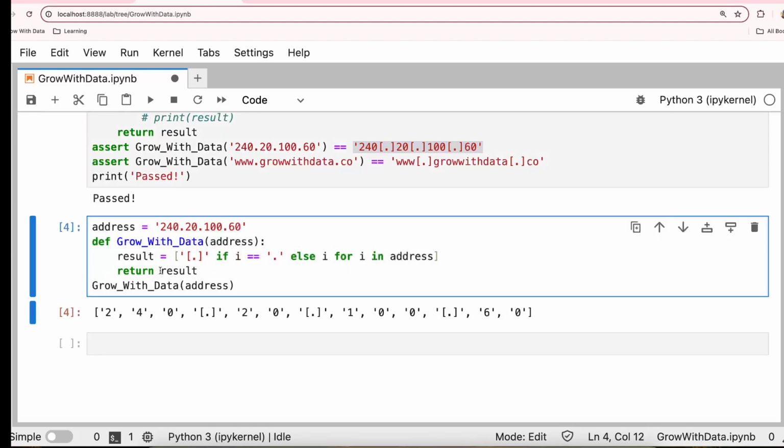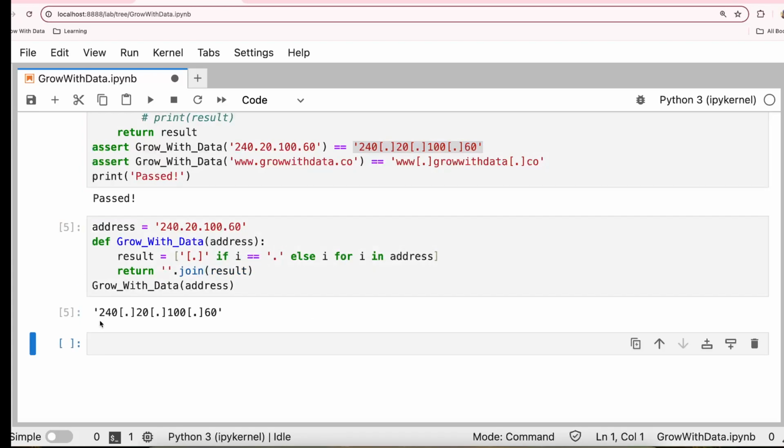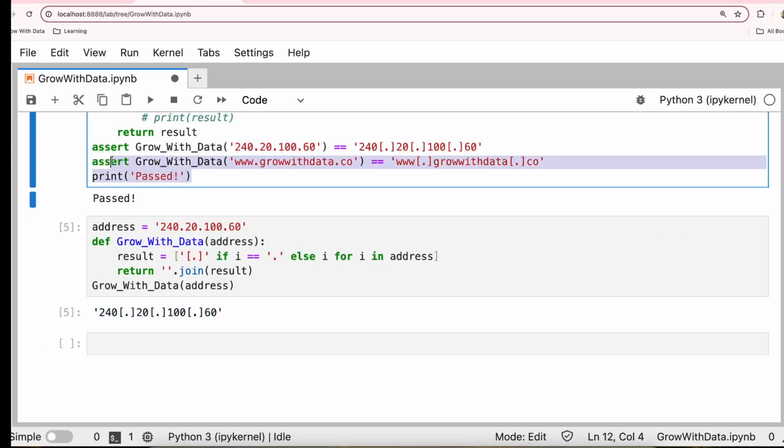We just use a join function. The delimiter joins the list. Now you get what you need. So now if you go with other test cases, it should pass.